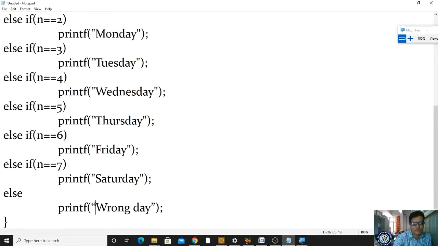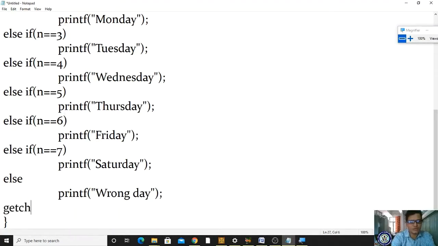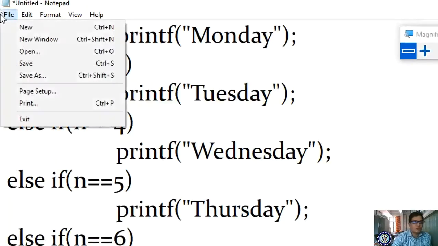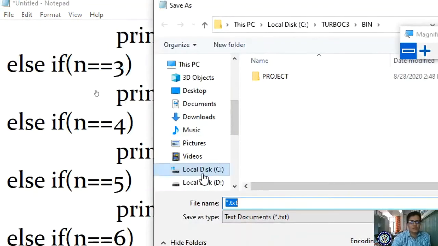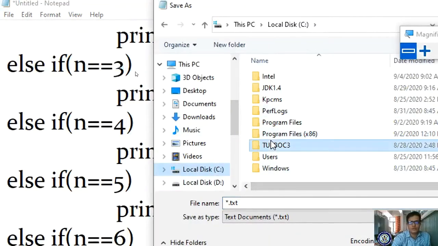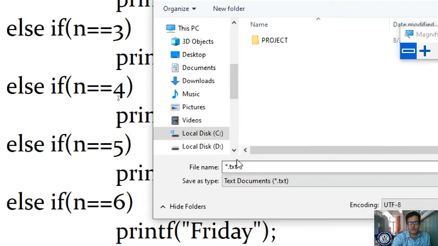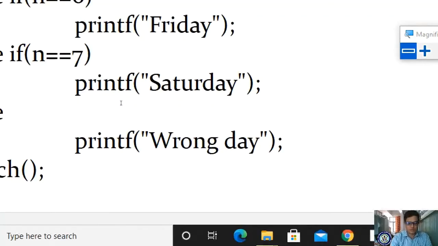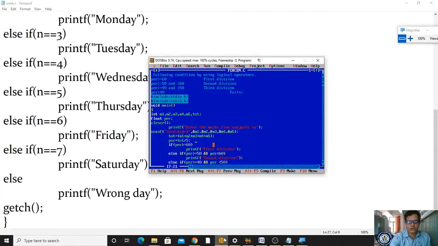Else. An if statement ends with else, right? Wrong day. Yes, I'm giving the getch. Now I'm saving my file. Okay, I'm going File, Save, and in C drive where Turbo C3 or Turbo C4 is, as per your requirement. Weekdays, right? Week.c I'm giving. Yes, I saved, and I have already opened our editor. I'm pressing Alt Enter. It is giving full screen.